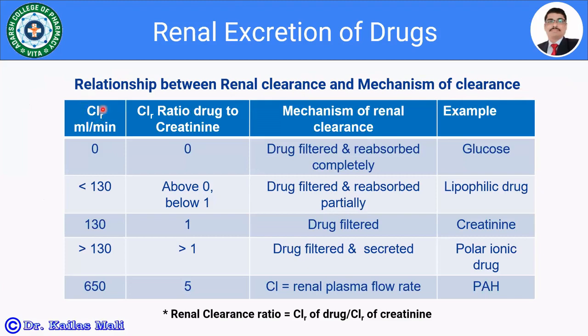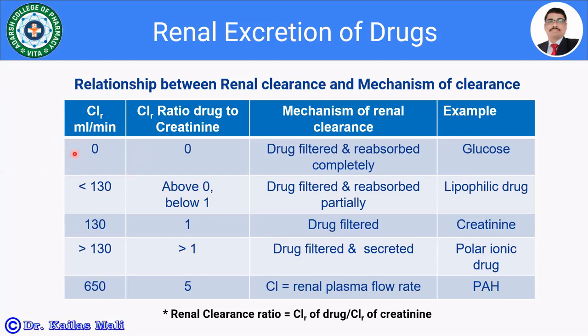First column, renal clearance in ml per minute, then CLR ratio, drug to creatinine, then the mechanism of renal clearance and the example. Already we have seen the three mechanisms, isn't it? That is glomerular filtration, then active tubular secretion, and tubular reabsorption.